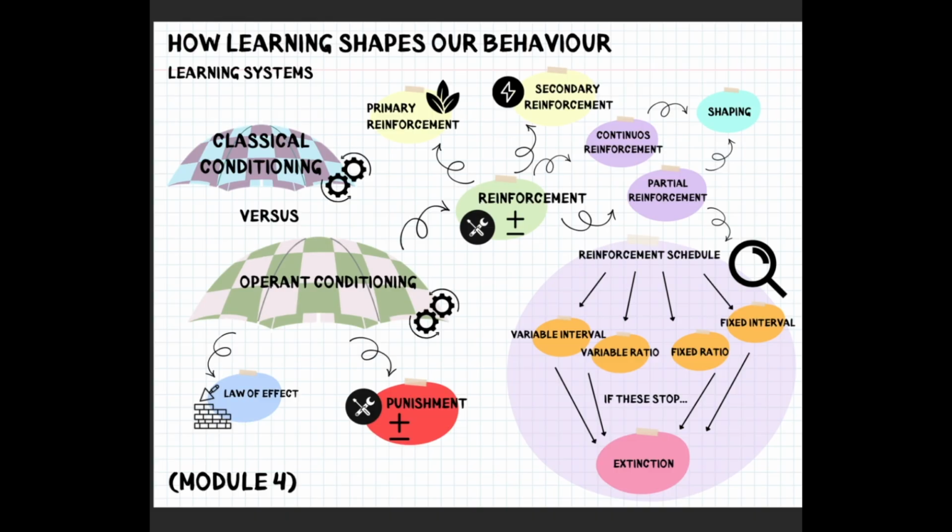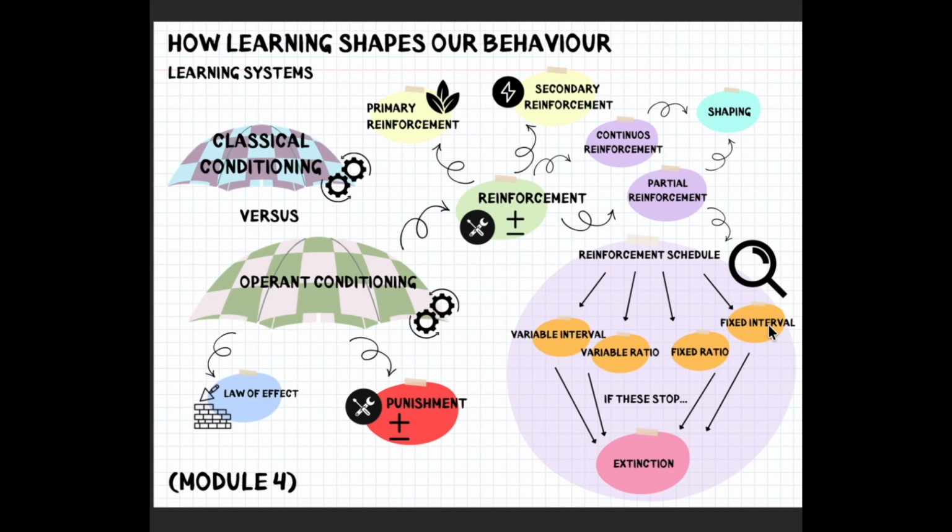How often and when reinforcement is given affects how strongly behaviour is learned and how resistant it is to extinction. So continuous reinforcement means that it's reinforced every time. Partial, so it's reinforced sometimes. Fixed ratio is the reward after a set number of responses. The variable ratio, reward after a variable number of responses.